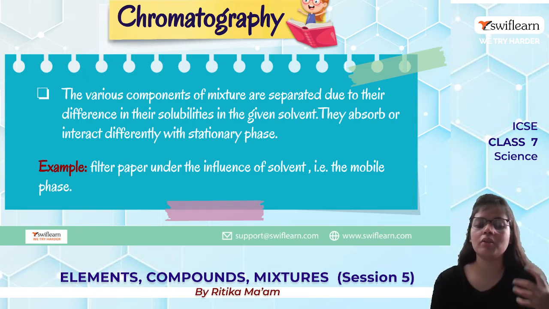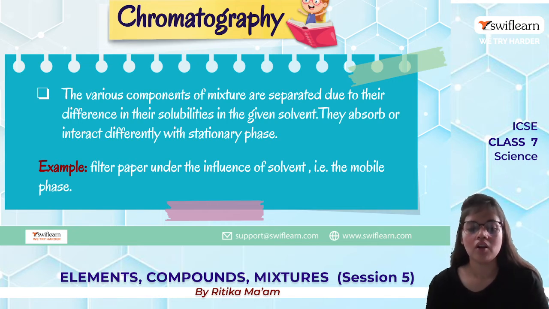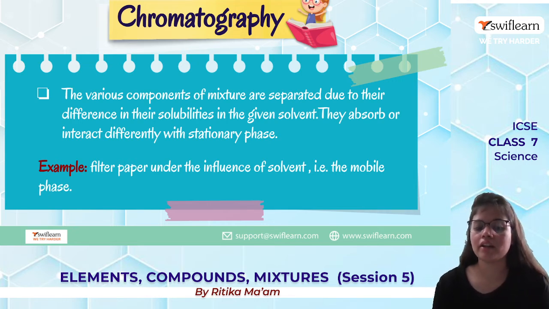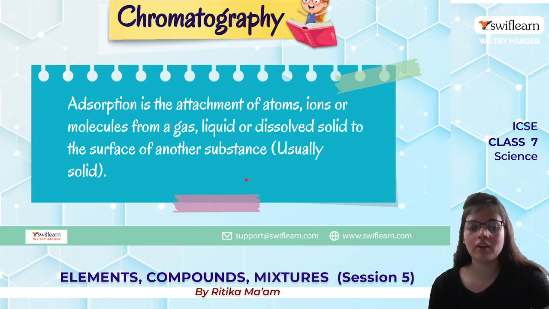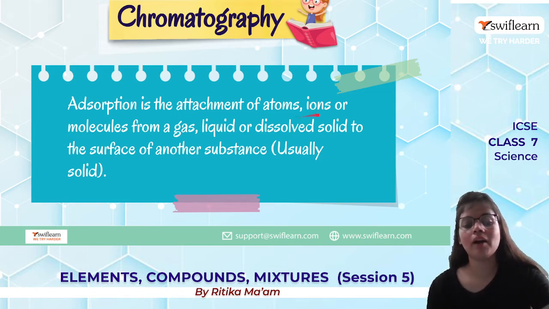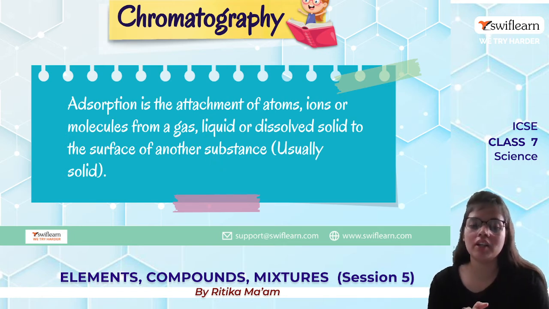कितना ज़्यादा soluble है particular solvent में. Okay, so they adsorb or interact differently with the stationary phase, and we can take the help of filter paper. Now let us see how we do it and how it happens. Adsorption is the attachment of an atom, ion or molecule from a gas, liquid or dissolved solid to the surface of another substance, which is normally a solid.